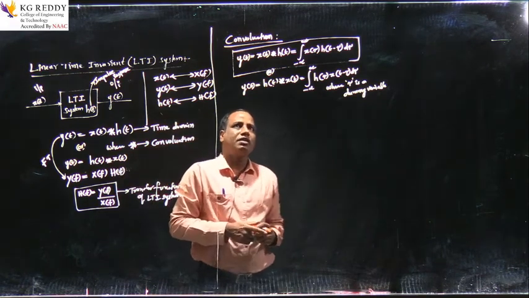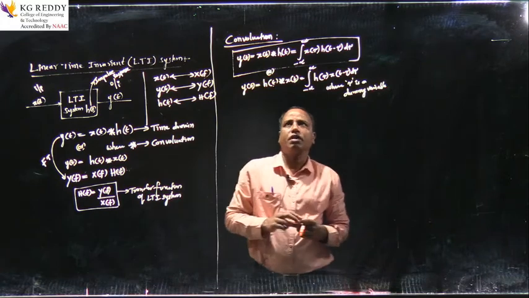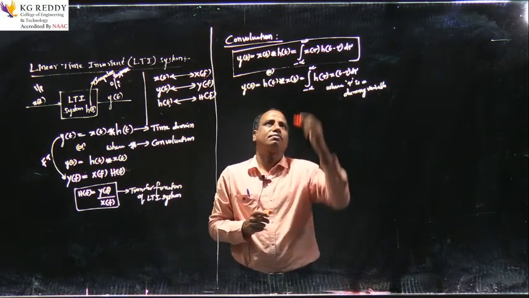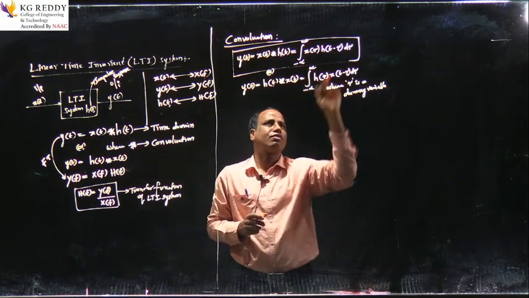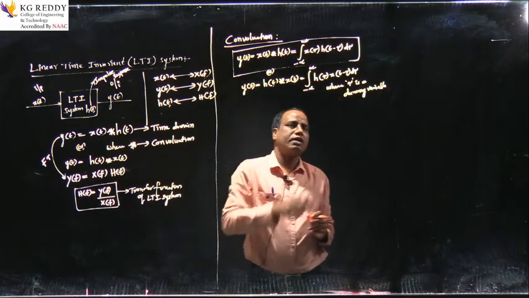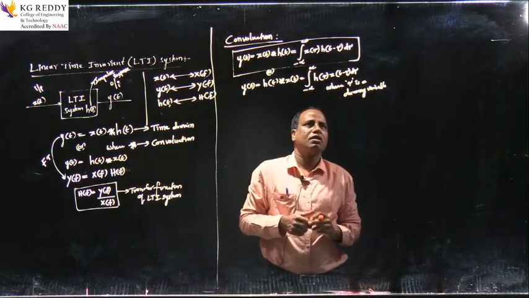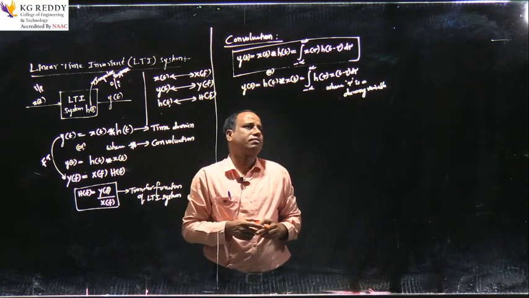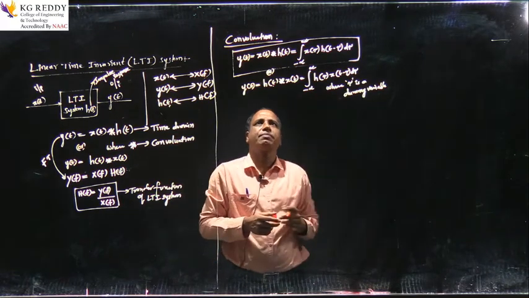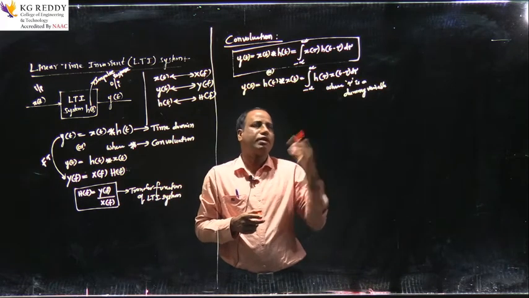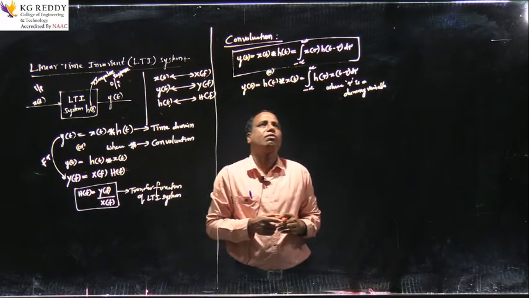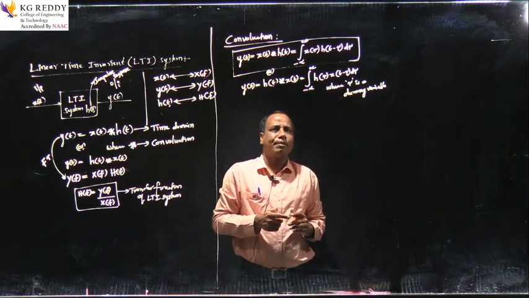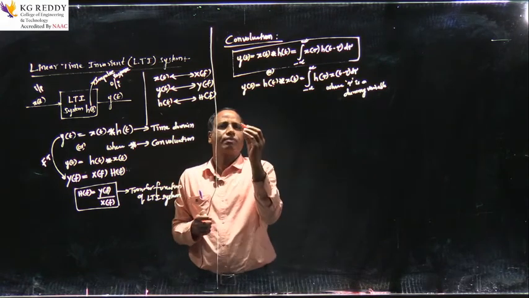Now, if you look at this x of t convolution with h of t, integration from minus infinity to plus infinity x of tau h of t minus tau, I already mentioned that tau is a dummy variable. Then again this tau we are going to replace with t in the analysis. It's a temporary variable, what I mean to say is. Now let us understand what are the different operations involved in the convolution.